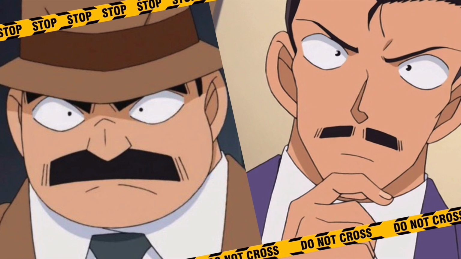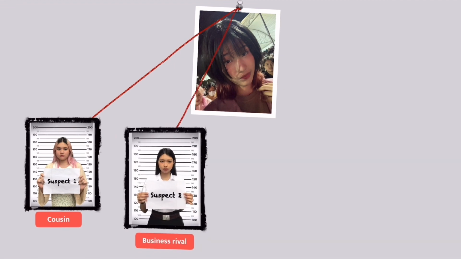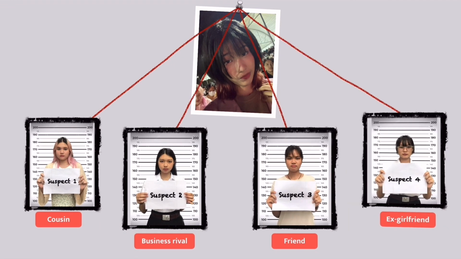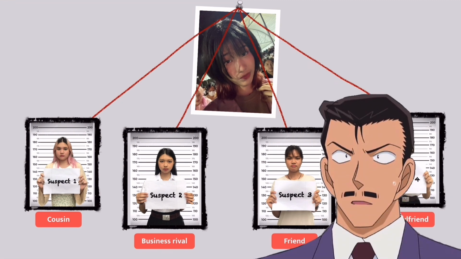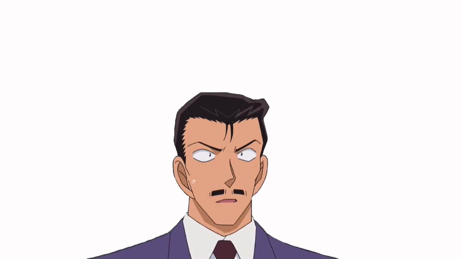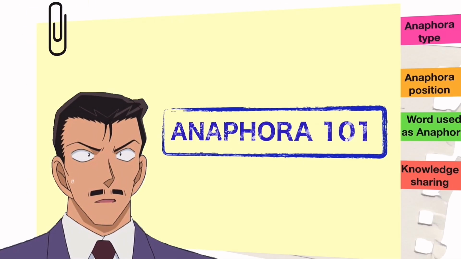From the search on his mobile phone, we found there were 4 suspects: his cousin who hates him, his business rival, his friend who owed him money, and his ex-girlfriend who ended things badly. This case is so complicated. It's hard to solve. I will name this the Anaphora case. We are low on information. Hey, bring me that Anaphora 101 textbook. We are going to solve this mystery case.